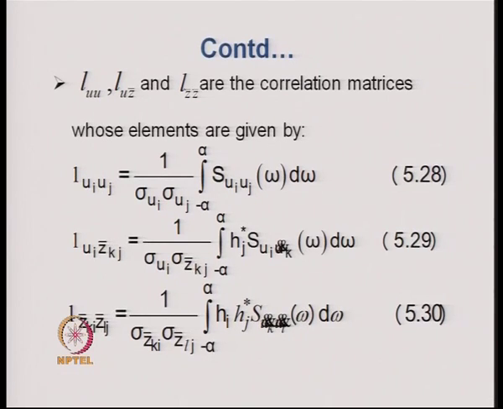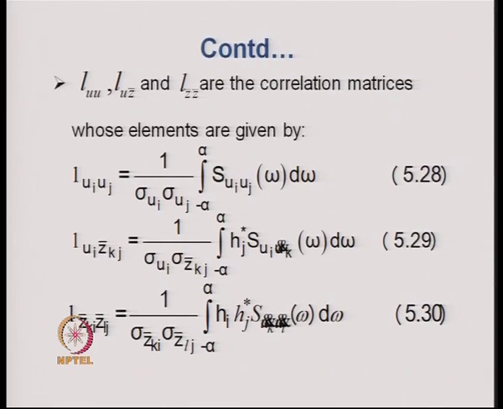Ui Uj are the elements of the L_U matrix, equal to 1 by sigma Ui into sigma Uj, times the integration of S_UiUj d omega, in which sigma Ui is the standard deviation of the ground displacement at support i, and sigma Uj is the standard deviation of the ground displacement at support j.